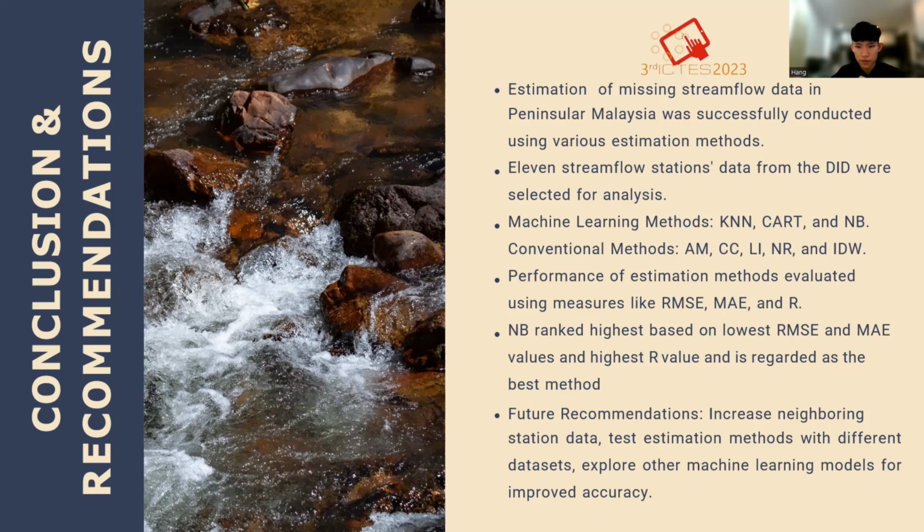And the performance of the total 8 estimation methods are all evaluated using measures like RMSE, MAE, and R. Naive Bayes ranked the highest based on the lowest RMSE and MAE, and the highest R value, and is regarded as the best method of the 8 estimation methods that we studied. And the best conventional method is the normal ratio method.